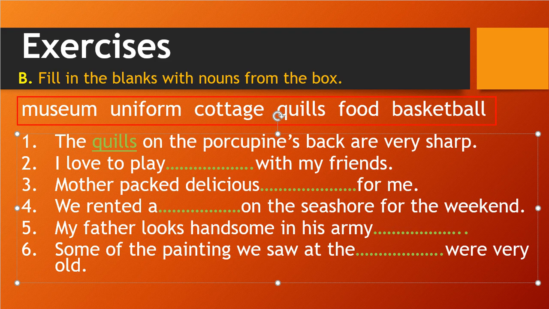So, in our words, you see what is the game? That is basketball. So what we can say here is basketball.